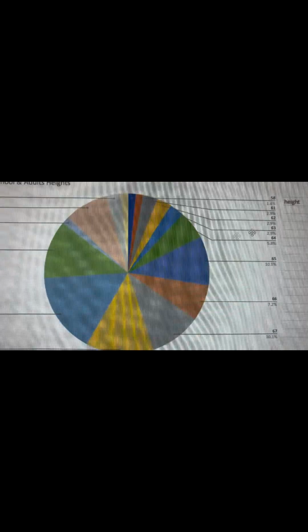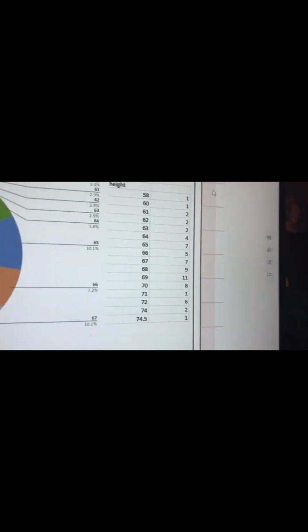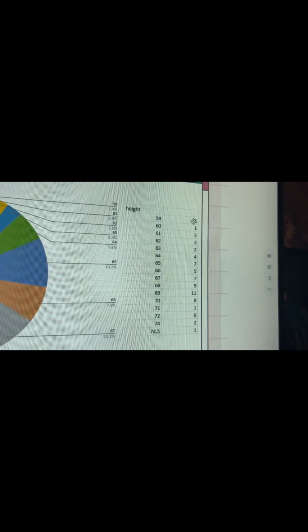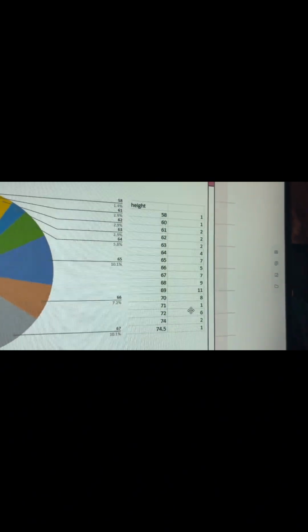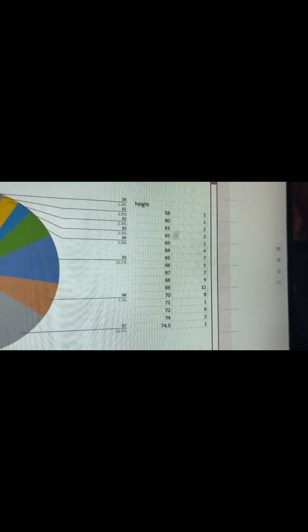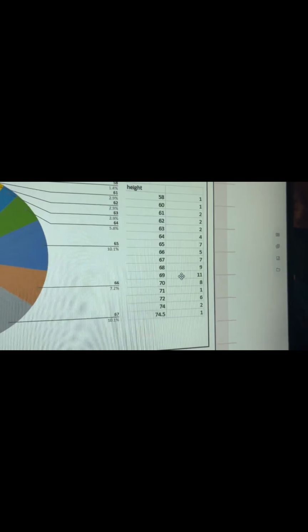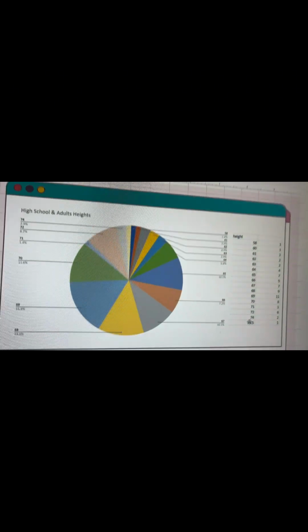So when we look at high school, we can see that there's only one person that is outside of the 5-foot range, and after that, everyone is just skyrocketed past that, with 5'9" being our averagest height. So, as you can see here, high school is when you really start to grow.